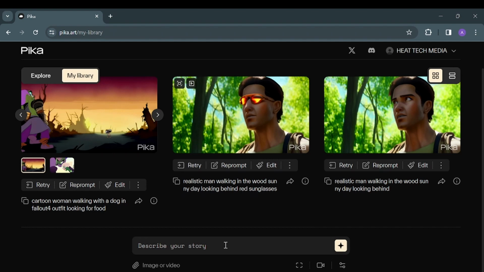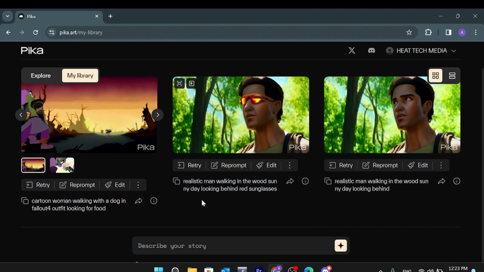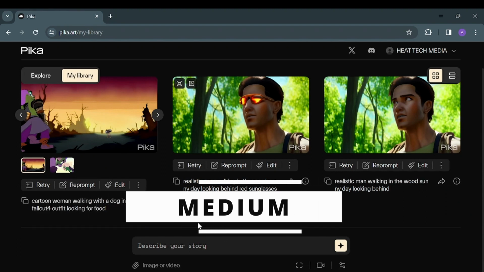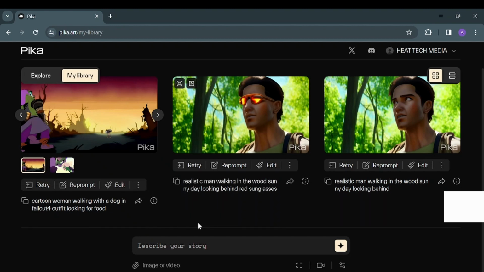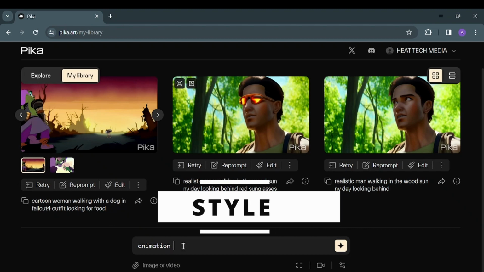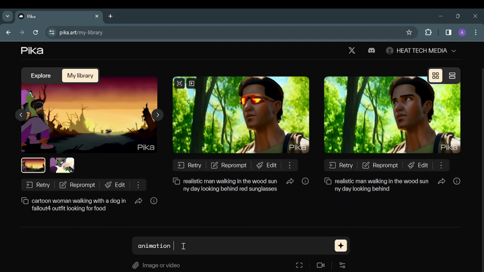I'm going to give you a separate understanding of how you can describe your story. First, we need to describe the medium, the location, or how the movie should feel. You can say it's animation, 3D, or realistic, describing what video output you want. Let's say animation. We can make it a style as well. The second thing is the style, how you want to make it, like action, drama, scary, anything explaining what kind of movie or video this is.